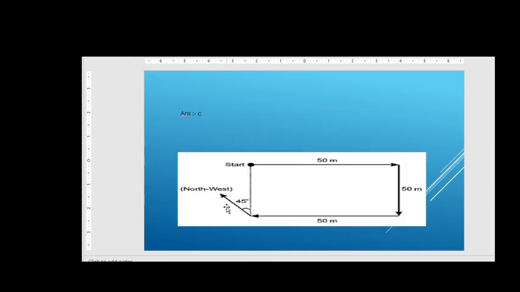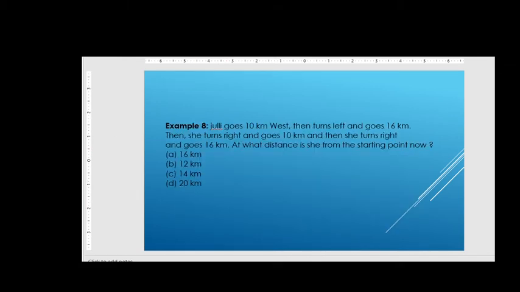So this is friends. Next we see the eighth question. The eighth question says Julie goes 10 kilometers west, then turns left and goes 16 kilometers, then she turns right and goes 10 kilometers, and then she turns right and goes 16 kilometers.